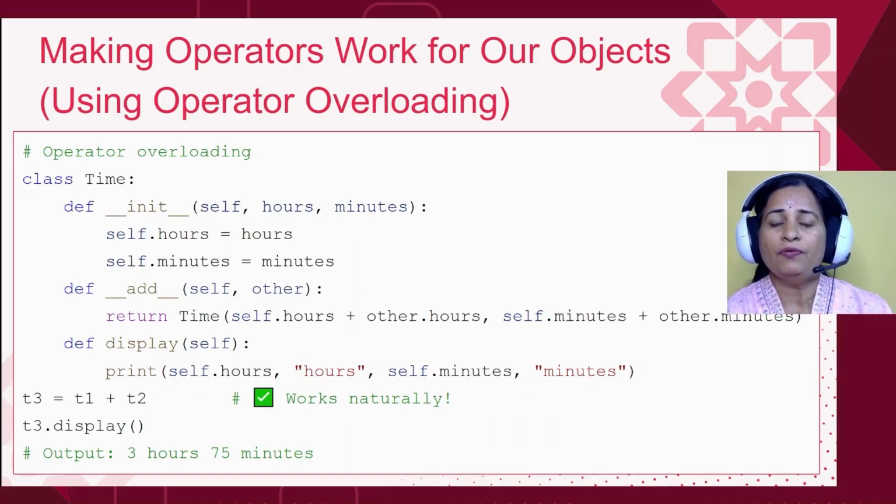So now whenever we write T1 plus T2, Python automatically calls this dunder method behind the scenes. So it works perfectly well with user defined types also. That's the real power of operator overloading.